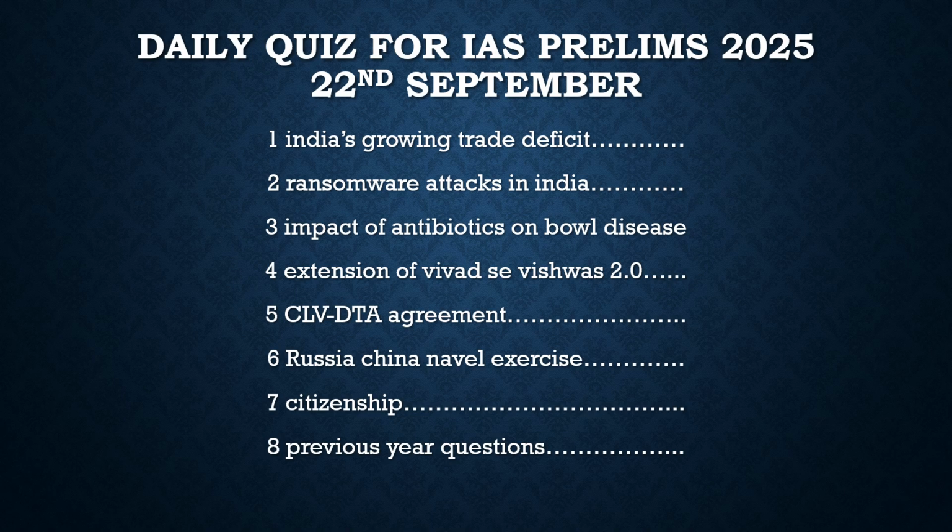Then the other article which was in the news is about the increasing cases of ransomware attacks in India. The reason for that is because we are shifting towards digital transactions, we are shifting towards digital media. Everything is controlled digitally now, and there are chances that these ransomware attacks are increasing in number. So what are these ransomware attacks?